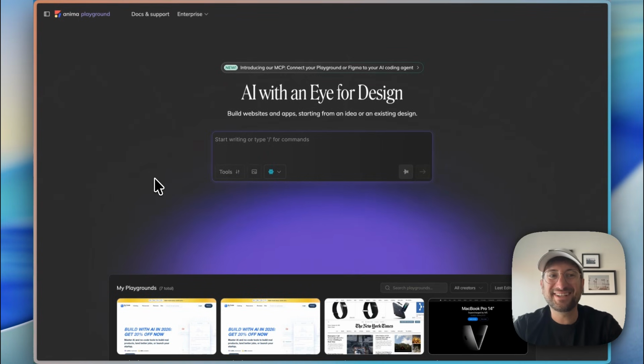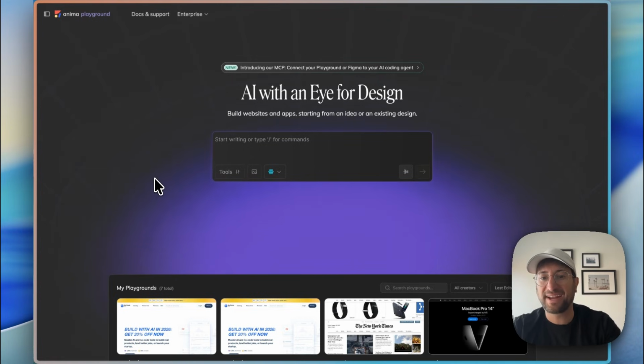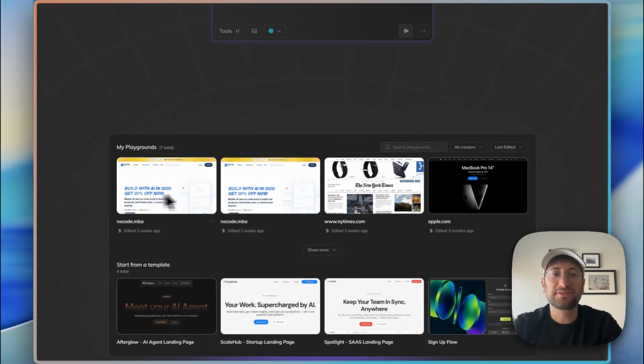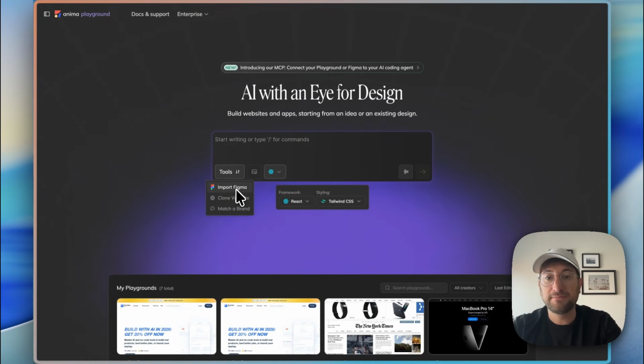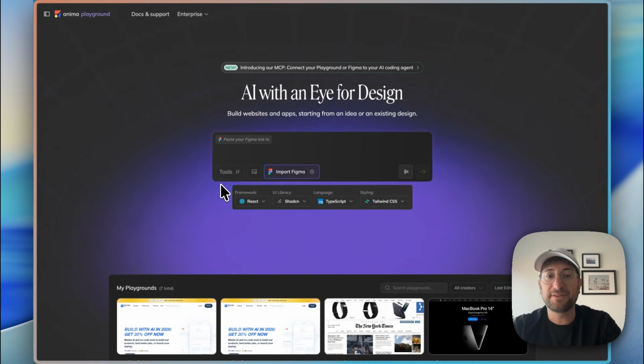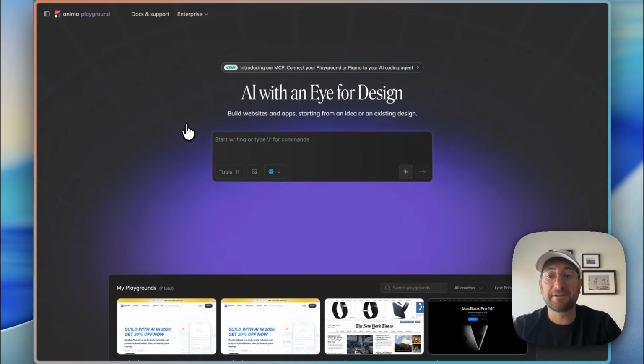And the last design agent here is Anima. Anima is also a prototyping agent. It does have the ability to add a backend, but I would say the best use case of it is creating designs that match your design style. It can even clone websites pixel for pixel if you put that into the chat. So those are some of the cool benefits of Anima. It also has the ability to import from Figma. So that is a feature that's really nice. You can just import a Figma design. So Anima is another design prototyping tool that you should be checking out in 2026.